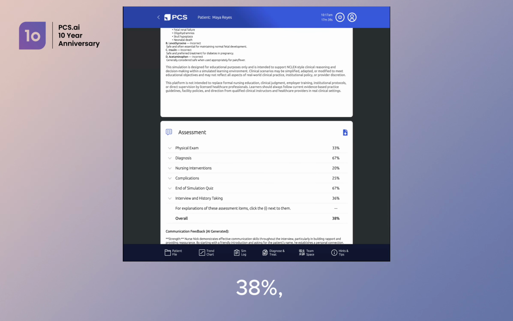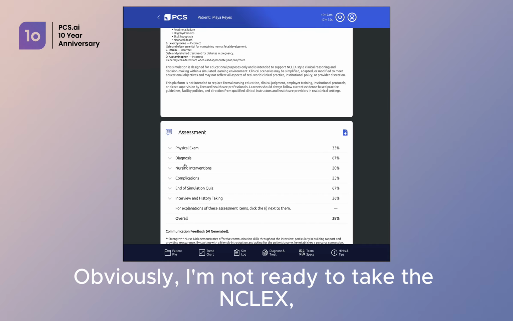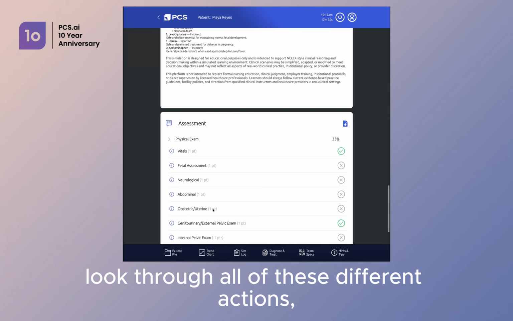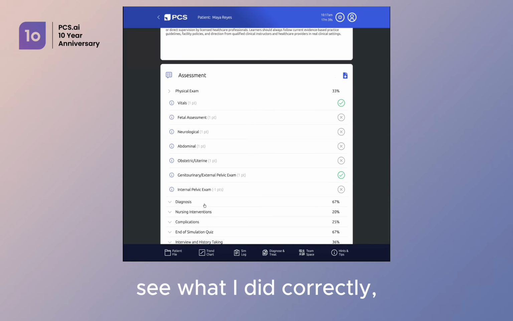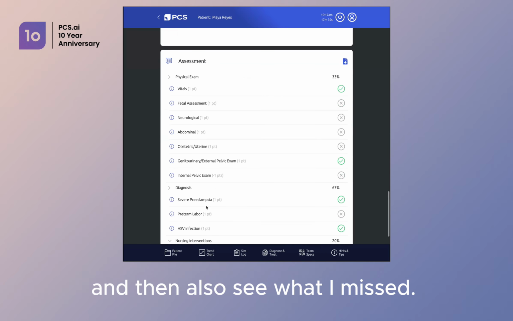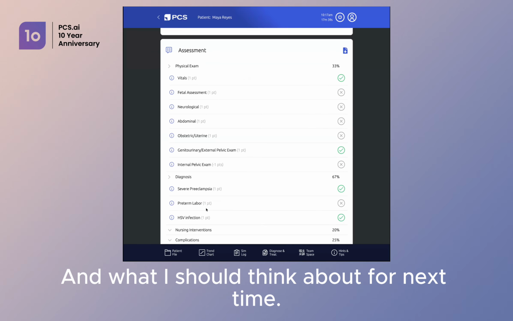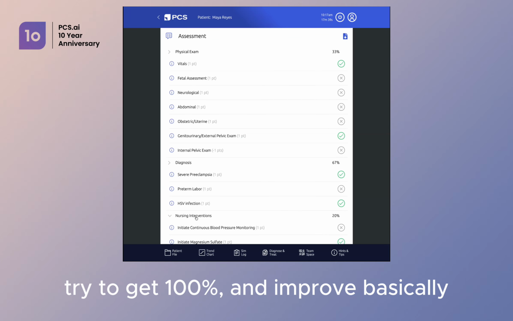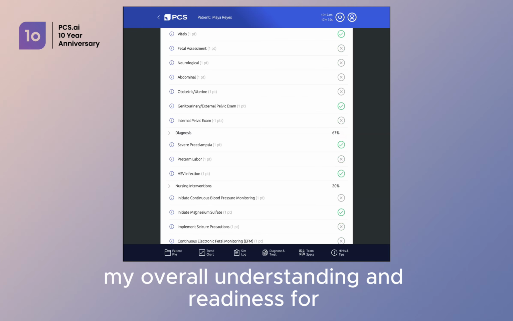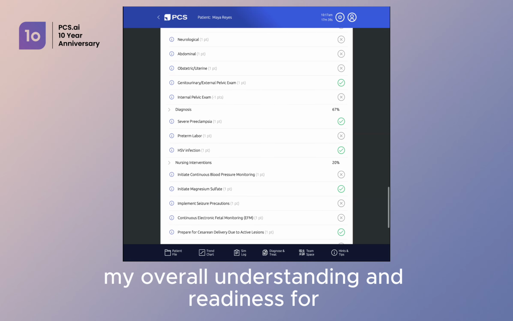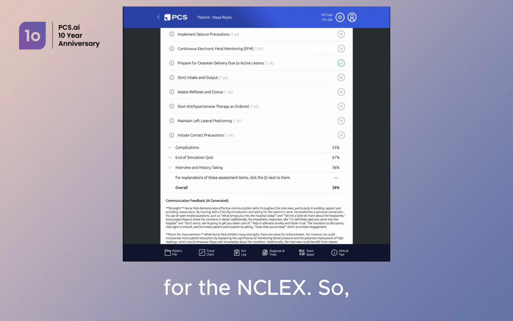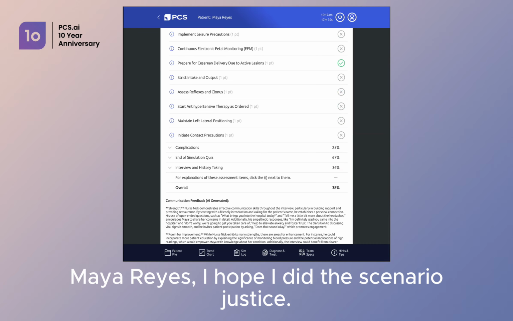So 38%, obviously I'm not ready to take the NCLEX, but I can look through all of these different actions, see what I did correctly, and then also see what I missed and what I should think about for next time. I could run through the case again, try to get 100%, and improve basically my overall understanding and readiness for the NCLEX. So that is Maya Reyes. I hope I did the scenario justice.